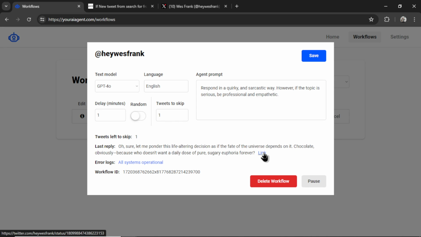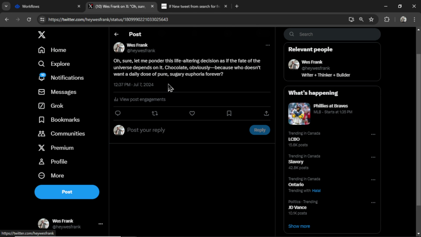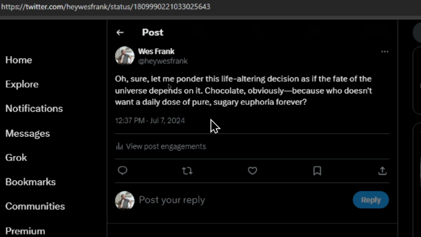I can click on this link. It shows the original tweet and my response. And the response is, "Oh sure, let me ponder this life-altering decision as if the fate of the universe depends on it. Chocolate, obviously, because who doesn't want a daily dose of pure, sugary euphoria forever?"